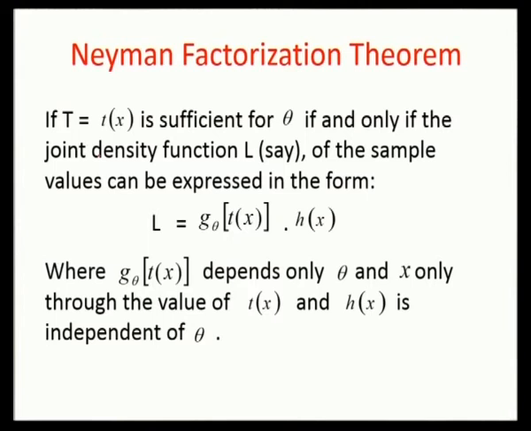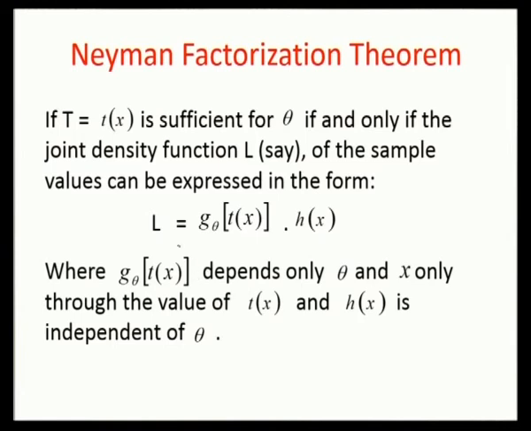T is equal to T of x is sufficient for theta if and only if the joint density function or the likelihood function L of the sample values can be expressed in the form L is equal to g of T of x, theta, and h of x.